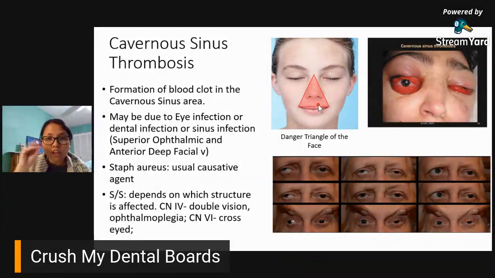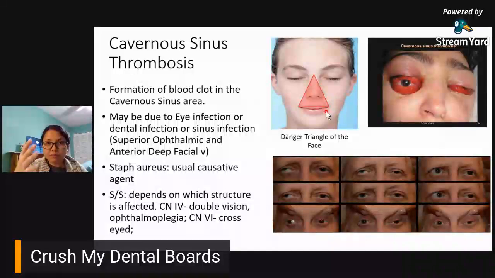Pwedeng mag-form ng clot. At yung clot na yon, hindi siya ordinary clot kasi infected clot siya. Now, that clot can actually reside or can be lodged within your cavernous sinus area. So, anong mangyayari ngayon kapag merong blood clot at nag-lodge siya or sumiksik siya sa cavernous sinus area? Then definitely, if you would recall the contents of your cavernous sinus, lahat ng mga bagay na yun, lahat ng mga nerves na yun, maapektuhan.